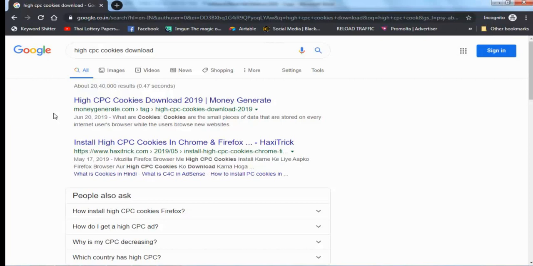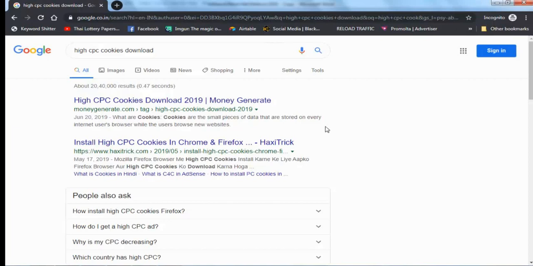After that, he earned $3 and asked me how he could do it. So I suggested he go to Google and search for high CPC cookies download. After that you will find many websites; go to these websites and download these cookies to your computer.